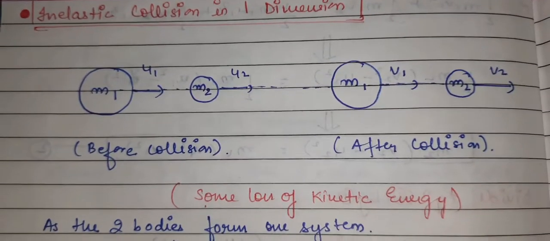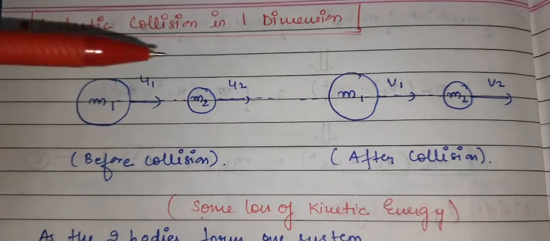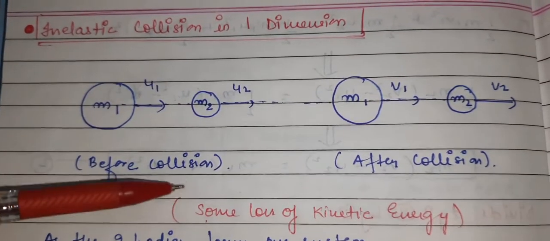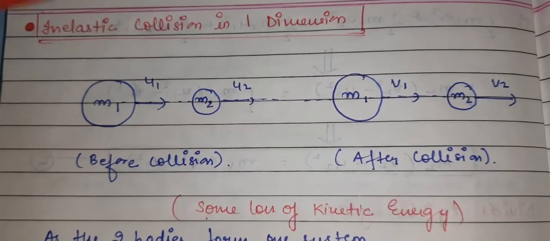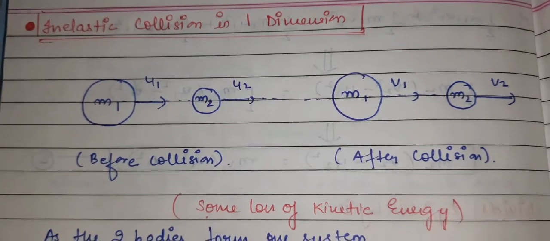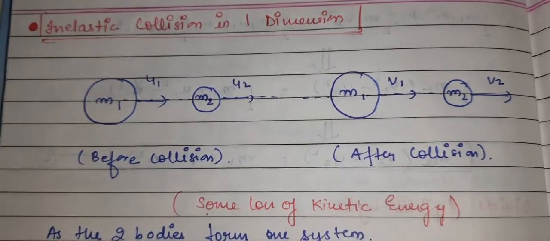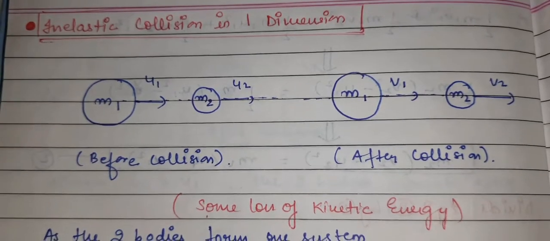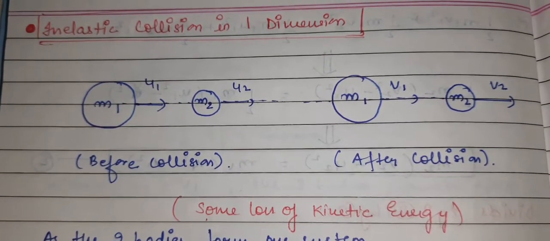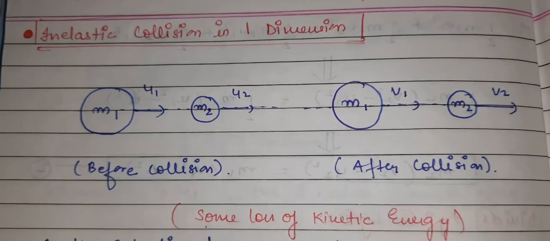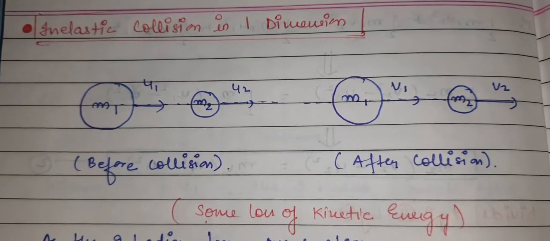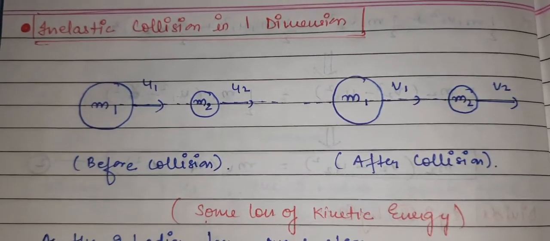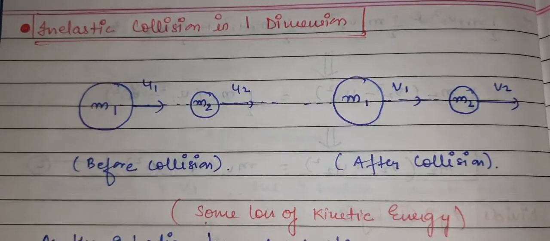Let us assume there are two bodies of mass m1 and m2, and they are moving with velocities u1 and u2 before the collision. For the collision, what we require is that u1 should be greater than u2, so that after some time the first body collides with the second body. After the collision, the two bodies, after the separation, will start moving with velocities v1 and v2. If there is a separation, v2 should be greater than v1, and if we want the collision to happen, u1 should be greater than u2.